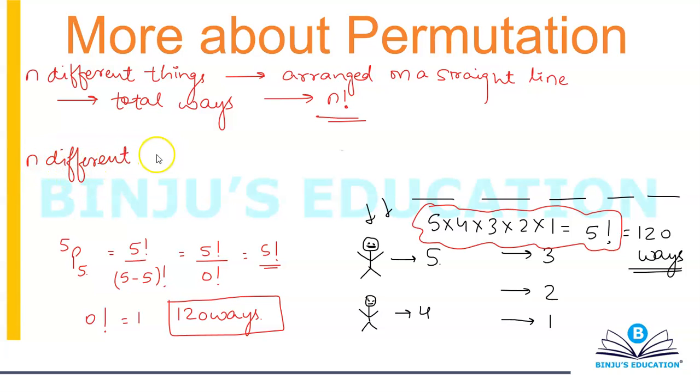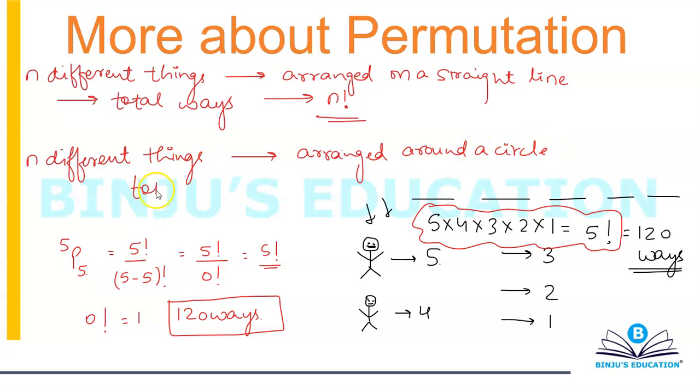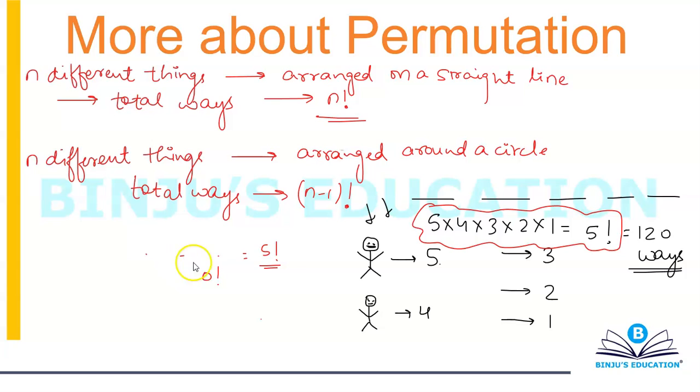if n different things are to be arranged around a circle, or in a circular arrangement, then the total number of ways is n minus 1 factorial. Now, why is it n minus 1 factorial when we talk about a circle? Let's try and understand the reason. The reason is quite simple.